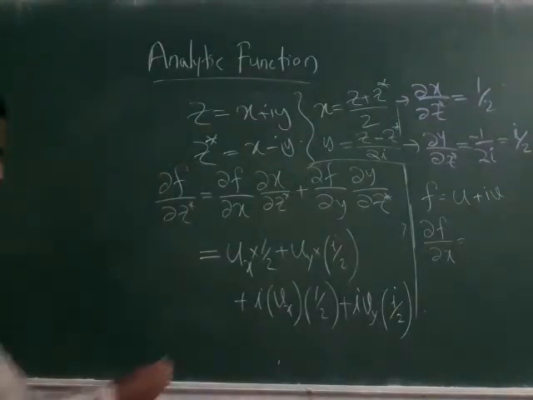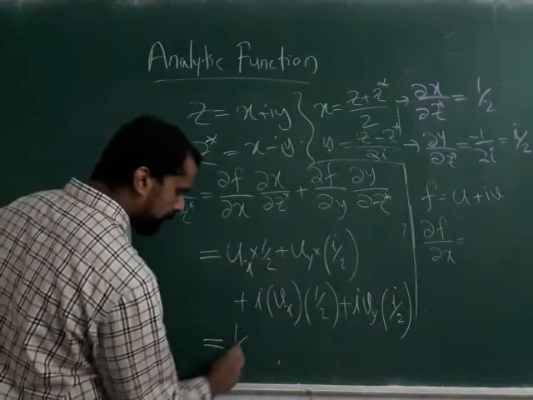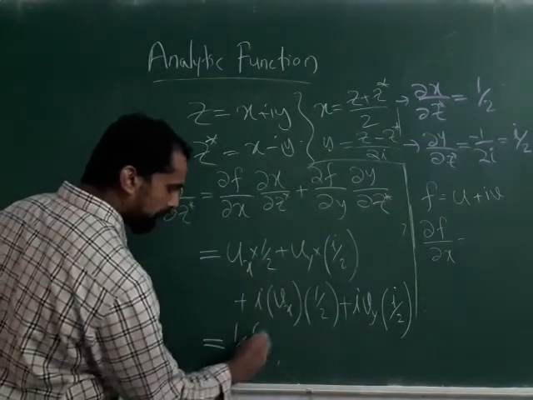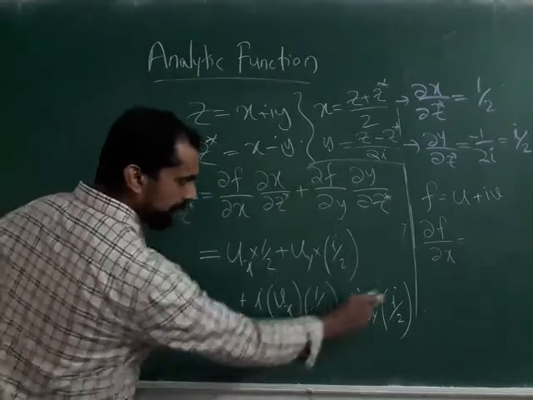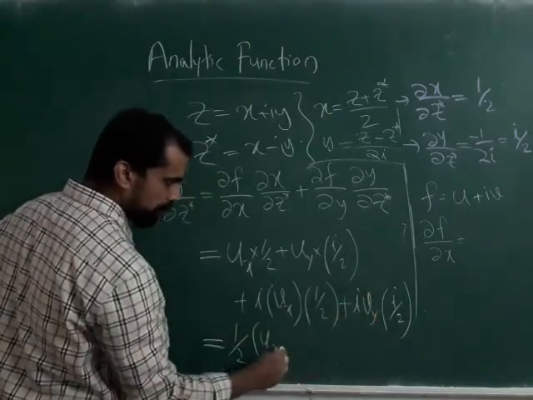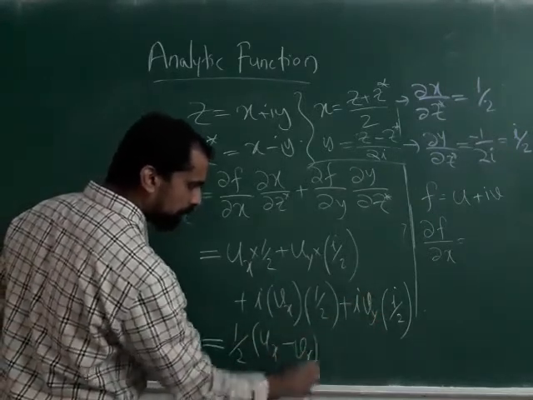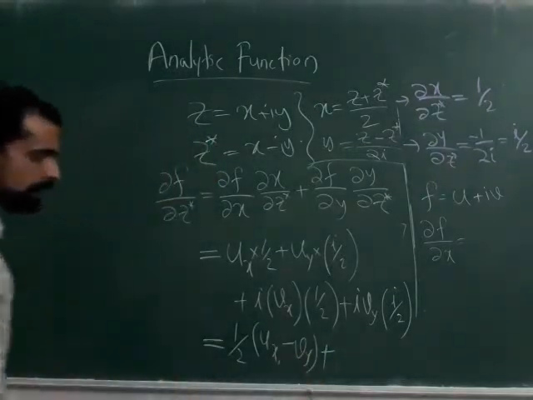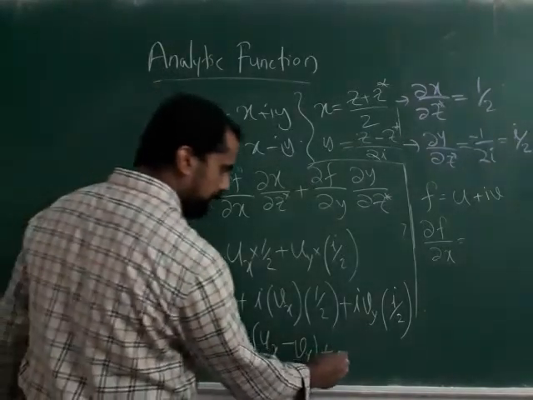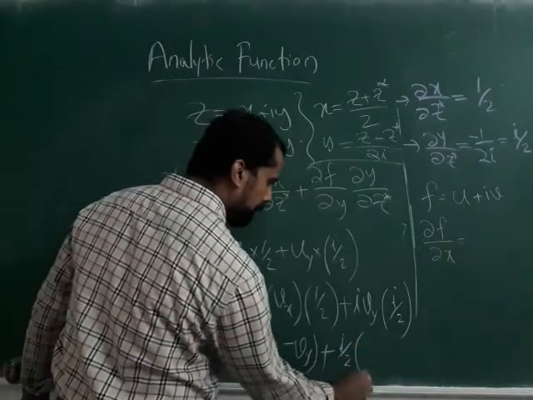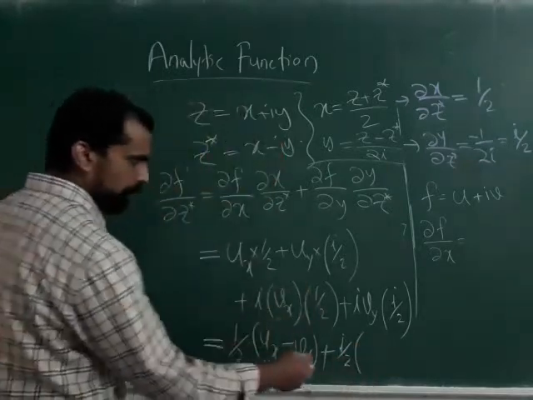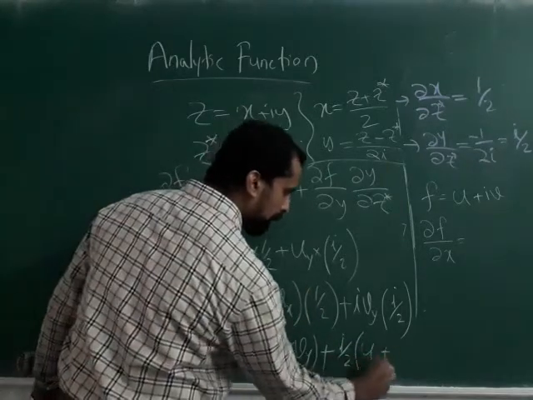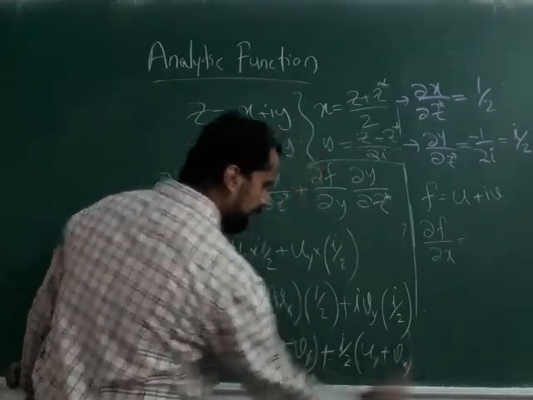What you do? You separate the real and imaginary parts. So you will get half into ux, and i into i will give you minus 1, so half into minus vy, plus the imaginary part, i by 2 into uy plus vx.